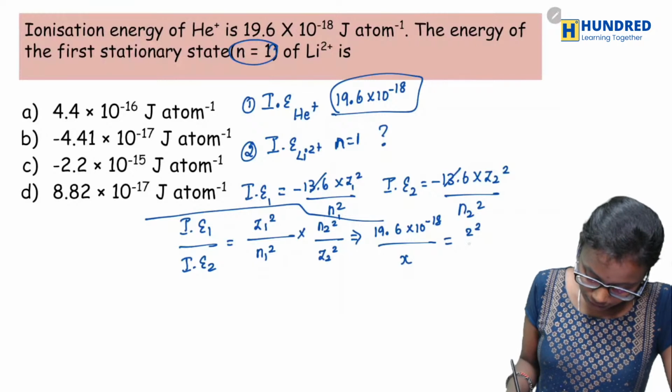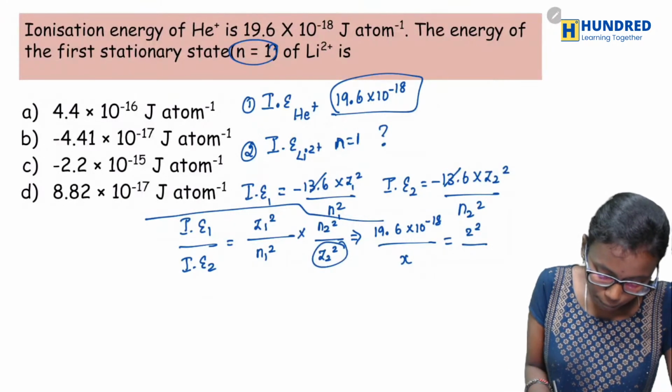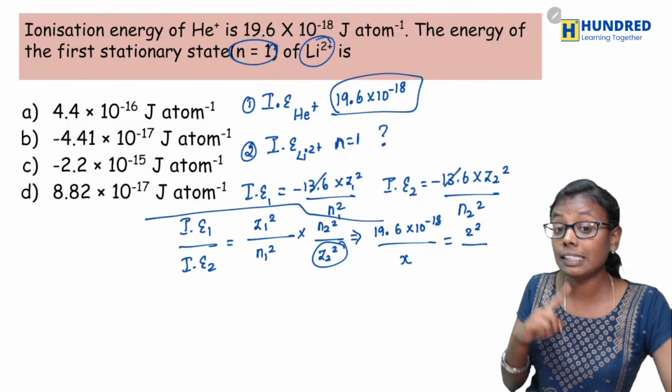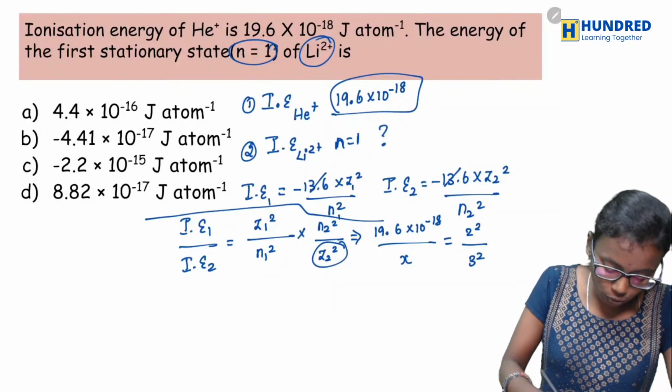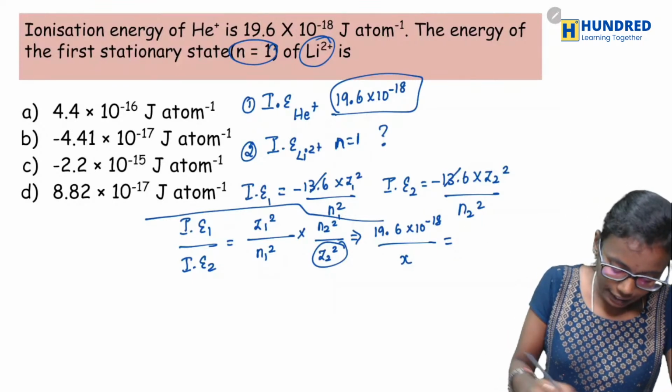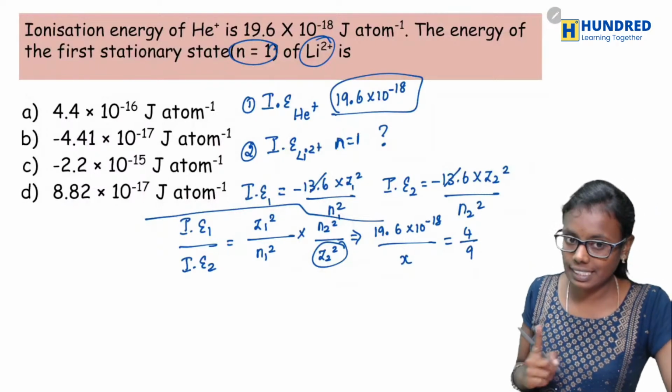And divided by, what is the atomic number of lithium? Lithium is 3, right? So 3 squared. Okay, so here 2 squared is going to be 4 and 3 squared is going to be 9. So you are going to find out x alone.